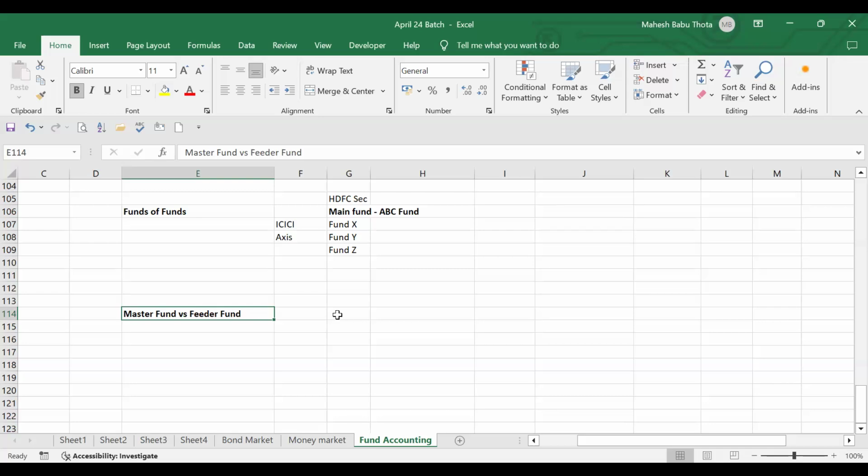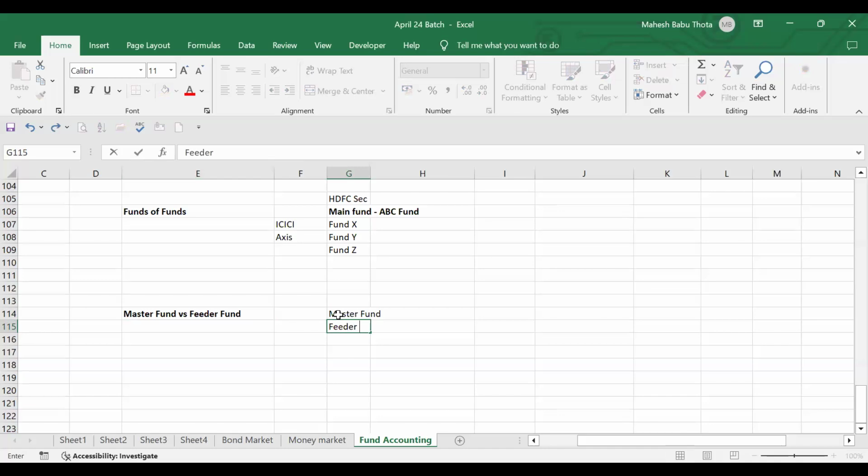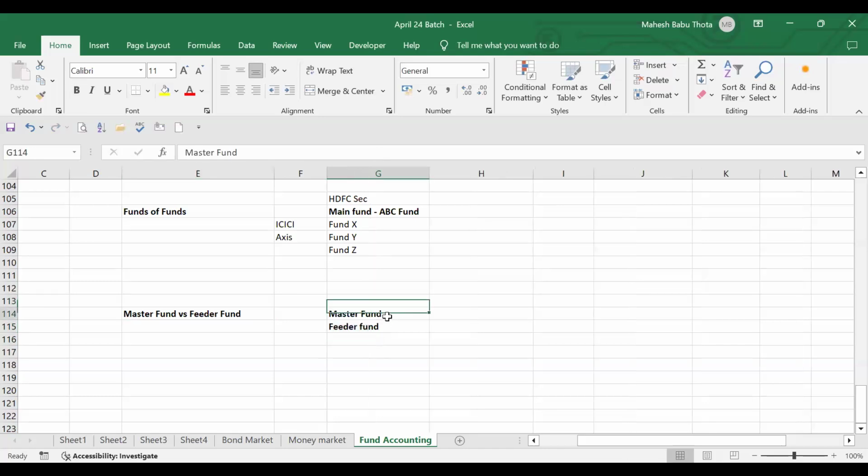So we have two types of funds here: master fund and feeder fund. What these firms will do is, master fund and feeder fund will be established by the same fund house. But why do we have this master fund? Majority of the investment decisions, like we spoke about the investment manager, right? IM, who will take all the investment decisions. We call him the investment manager. So all the investment decisions will be taken by the investment manager only. And also the investments will be done from the master fund only.